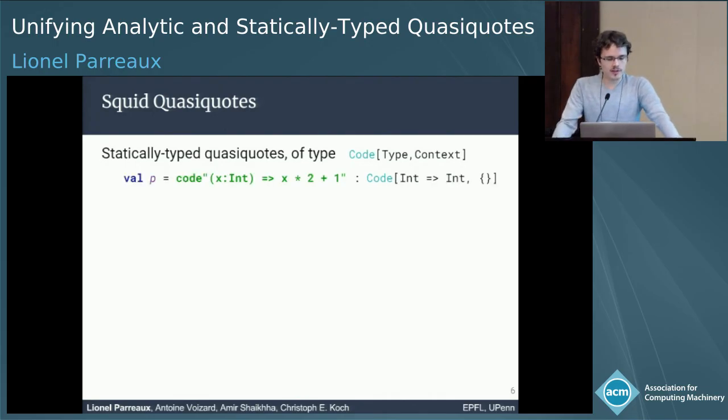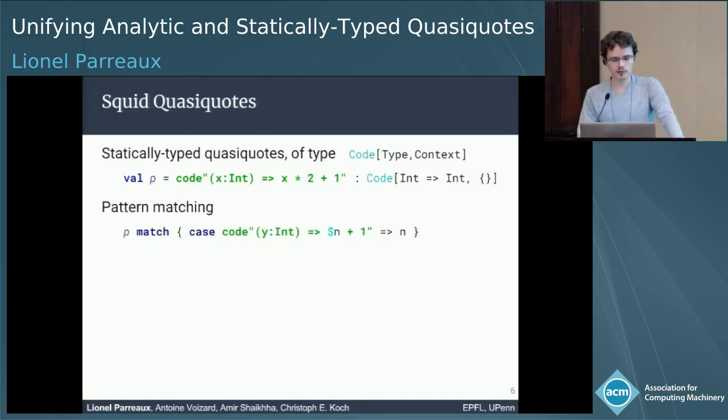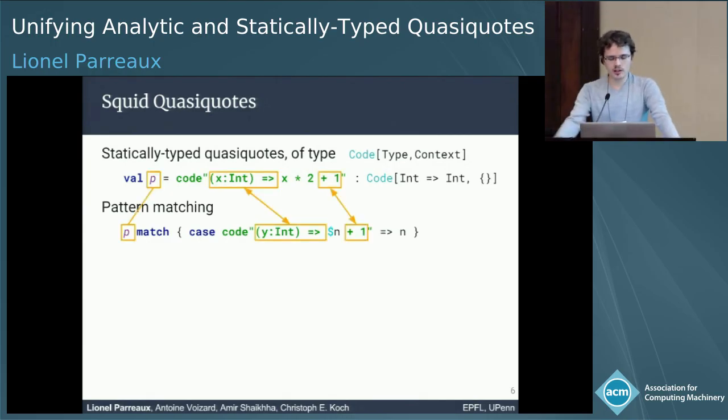So here's a simple example, right? P is a program fragment that represents a lambda abstraction, and it has type Code of Int to Int, and since it doesn't have any free variables, the context is empty. And we can do pattern matching on it. So here's the syntax of pattern matching, where we match, as a pattern, a lambda abstraction that has a different bound variable name, but it's okay.